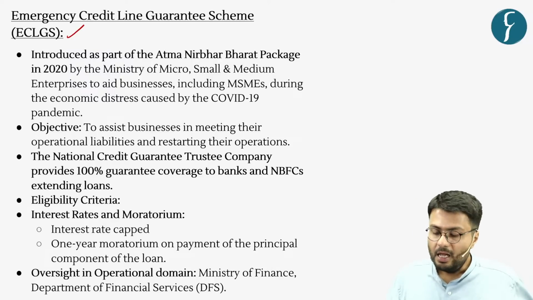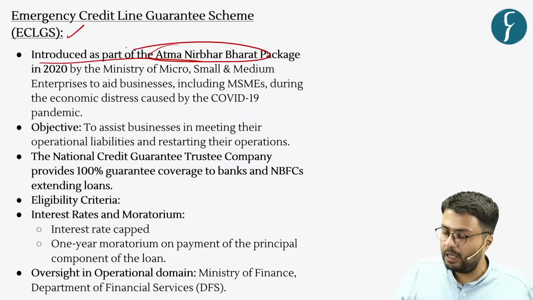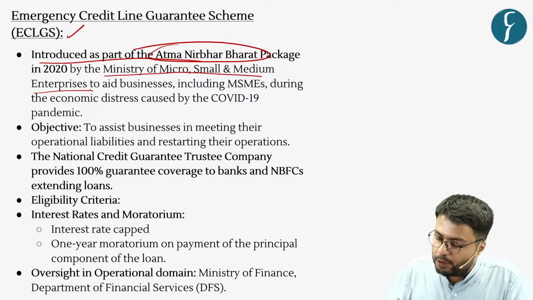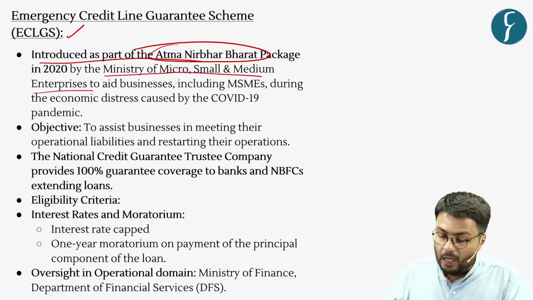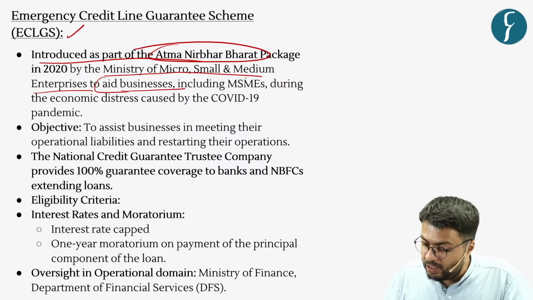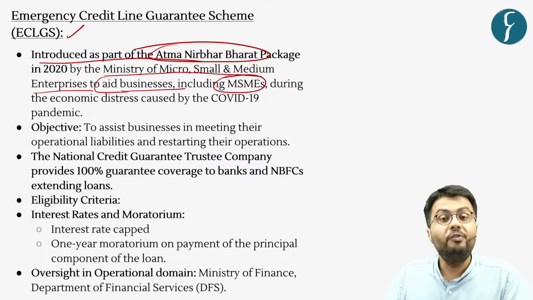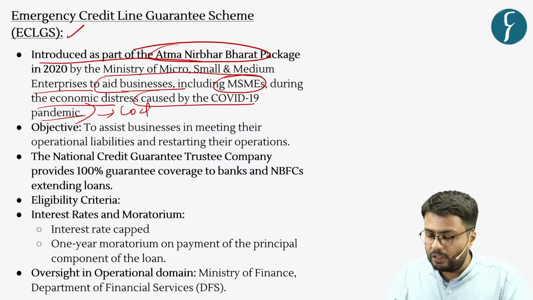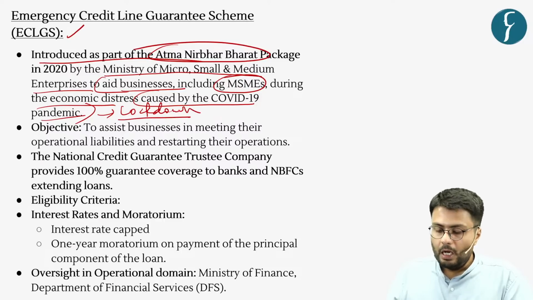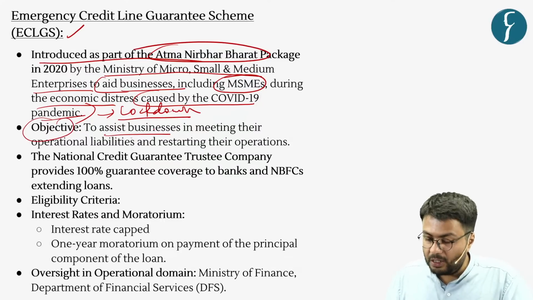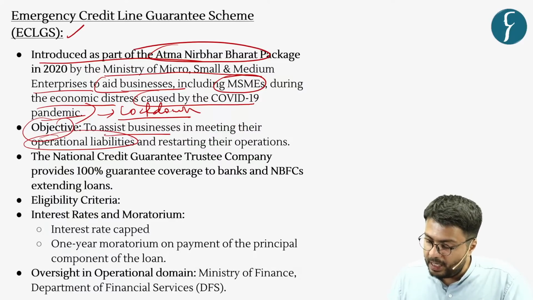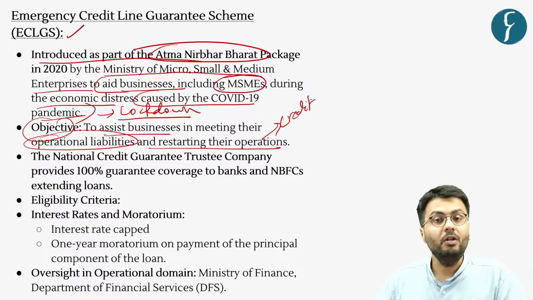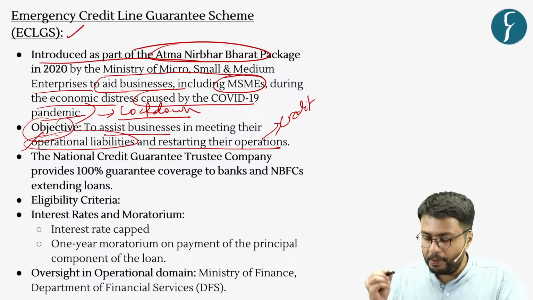Now, as you can see, this scheme was introduced as per the Atmanirbhar Bharat package by the Government of India, and this was brought forward by the Ministry of Micro, Small and Medium Enterprises. This package was meant to aid businesses, including small and medium industries, which have faced economic distress caused by the COVID-19 pandemic and its associated lockdown. The objective of this scheme is to assist businesses in meeting their operational liabilities and restarting their operations by providing them with a credit line or funds.